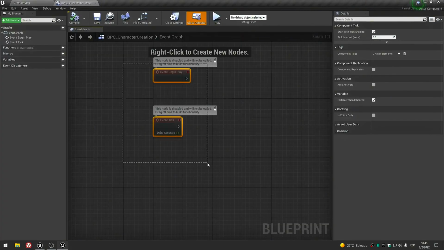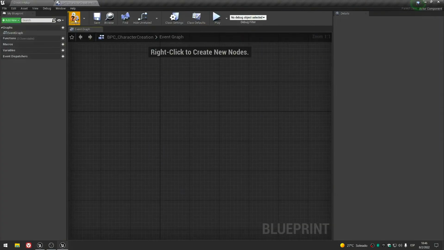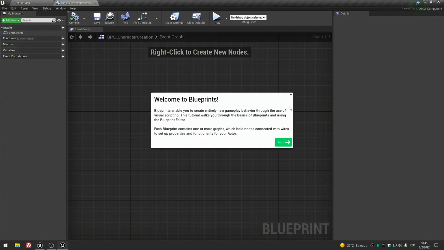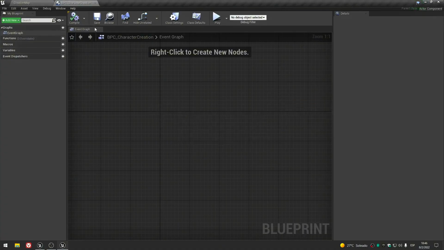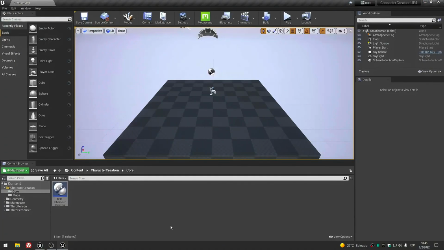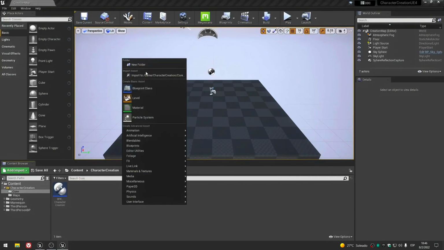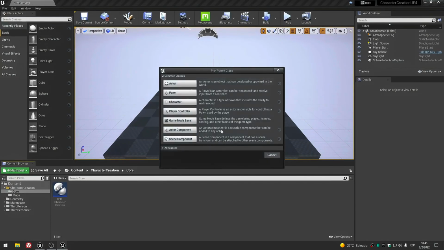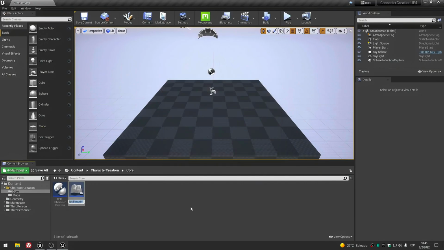Our entire system will be defined by this component. What else do we need? Well, we need a controller, a player controller. Call it whatever you want. I'm going to call it PC creation controller.